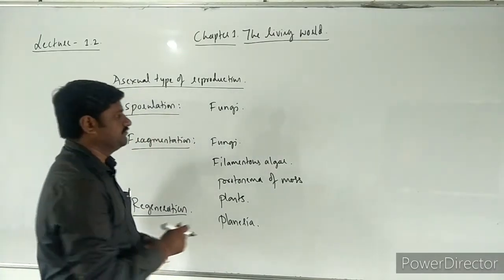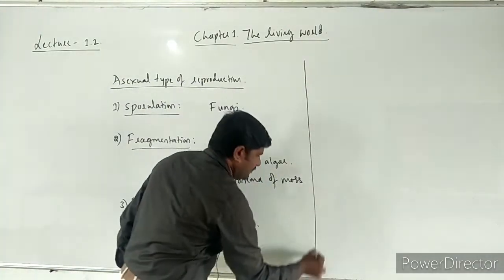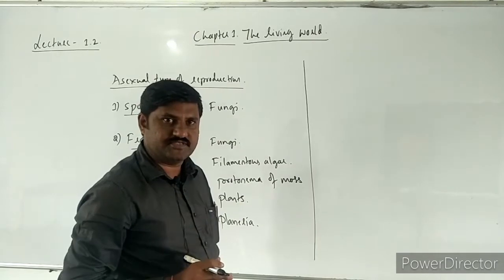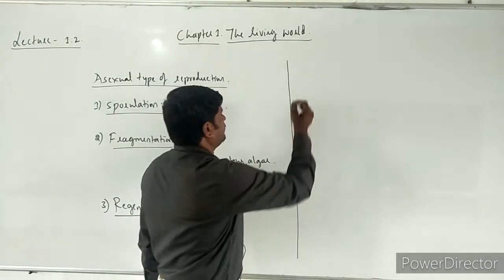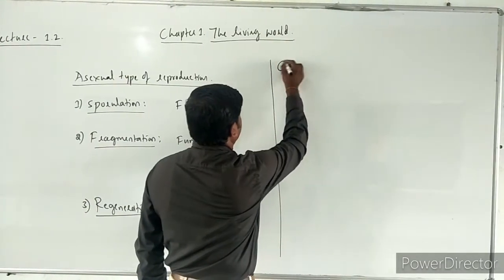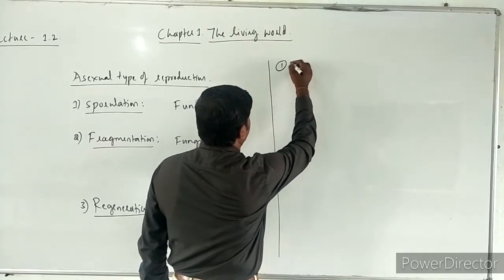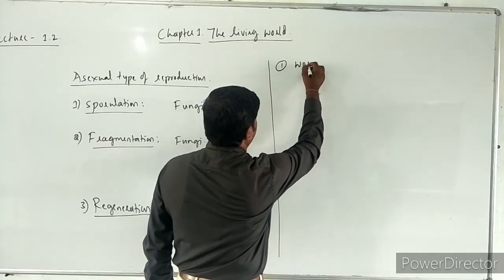Apart from this, some of the organisms do not reproduce themselves. The first example is worker bees.